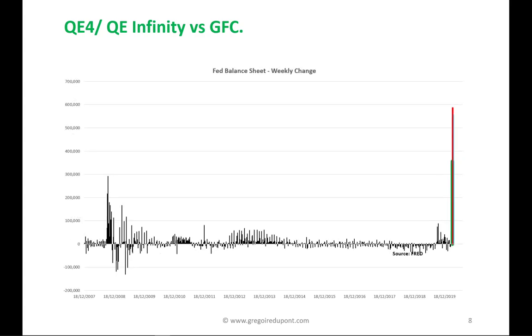If we put this into a chart, that tells you about the weekly change of the QE from one week to another. As you can see with the red, green, and blue at the right-hand side of this slide, this is the weekly change from the Fed. That is something completely unheard of that we never saw, at the size of roughly 600 billion every week over the last 3 weeks.